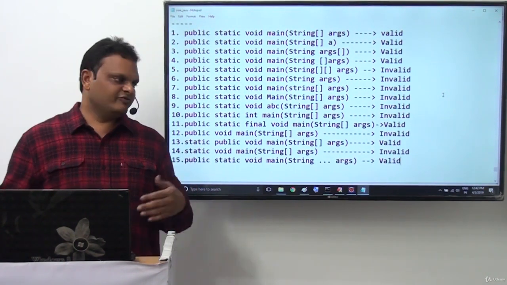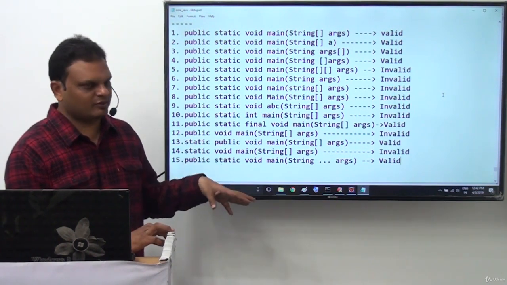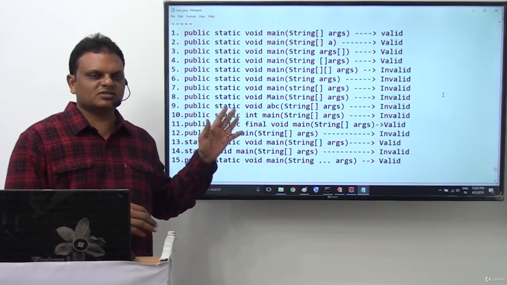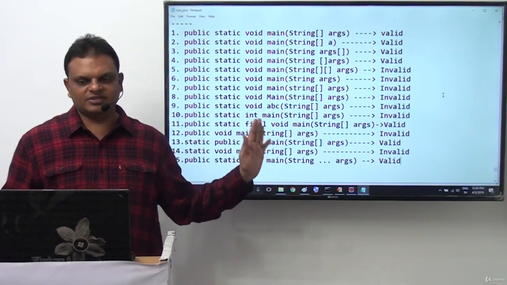Nearly 15 different syntaxes I provided. Out of these 15, some of them are valid and some of them are invalid. So which syntaxes are valid and which syntaxes are invalid, that we understood clearly from this particular list. Right.